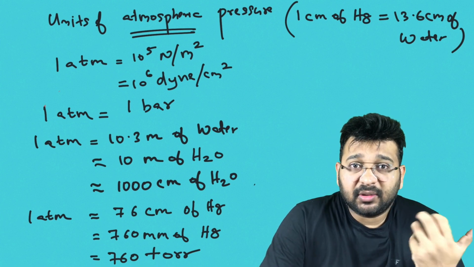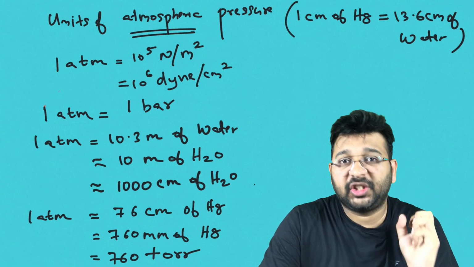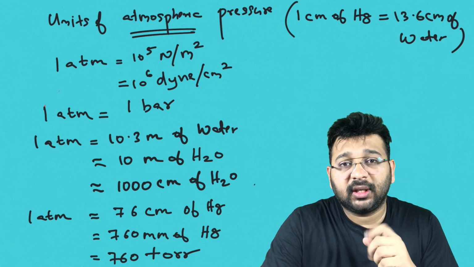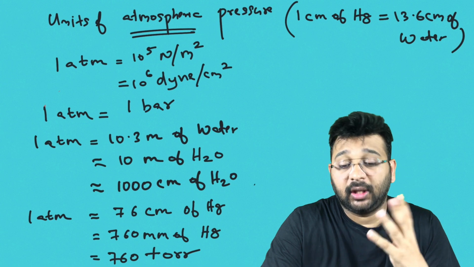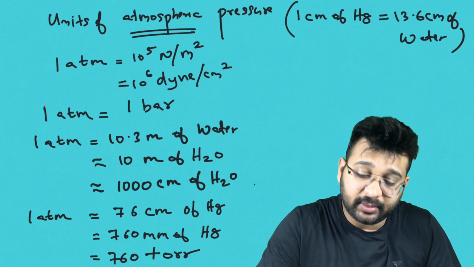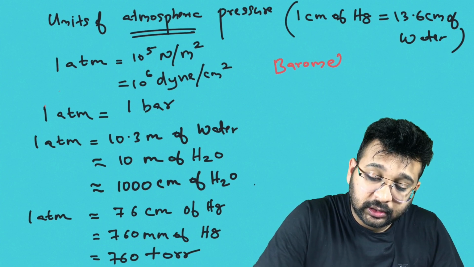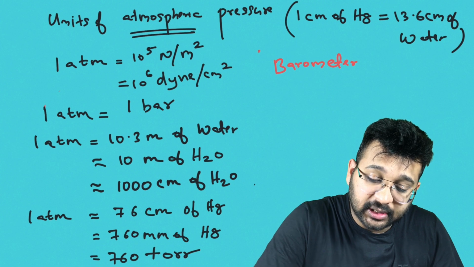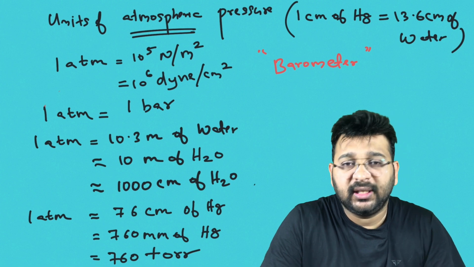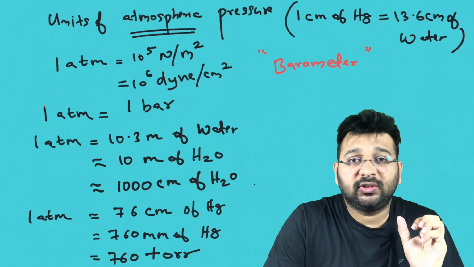Now the other thing you have to understand is there is an instrument which is used to measure atmospheric pressure. And what is the name of that instrument? The name of the instrument is barometer. So don't forget, this is barometer. Barometer is an instrument that is used to measure the atmospheric pressure.